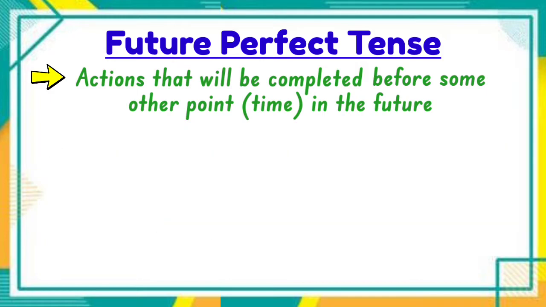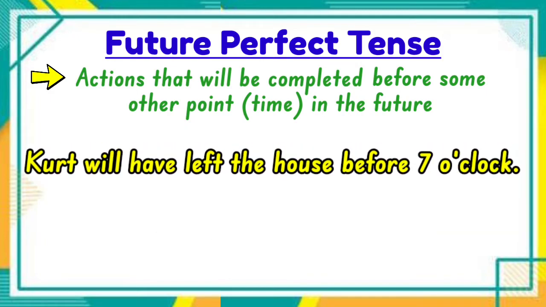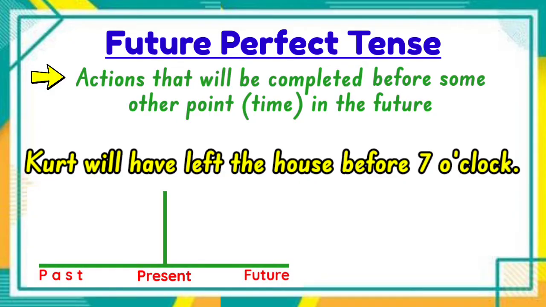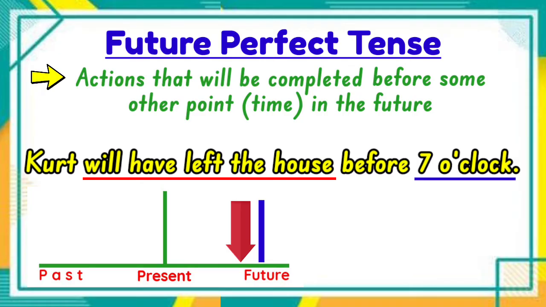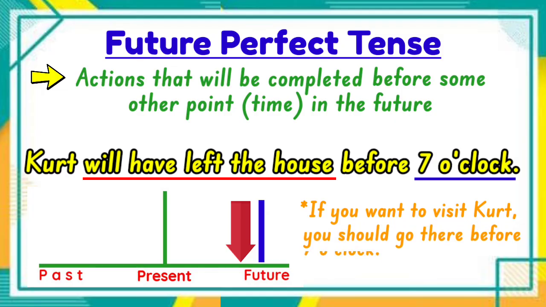Let us have an example. Kurt will have left the house before 7 o'clock. So, by using this graph, this arrow here represents the action of leaving the house. And this line here represents 7 o'clock. Meaning, if you plan to visit Kurt in his house, you should go there before 7 o'clock so that you can still see him. Okay? And that is why the future perfect form of the verb will have left is used in this sentence.